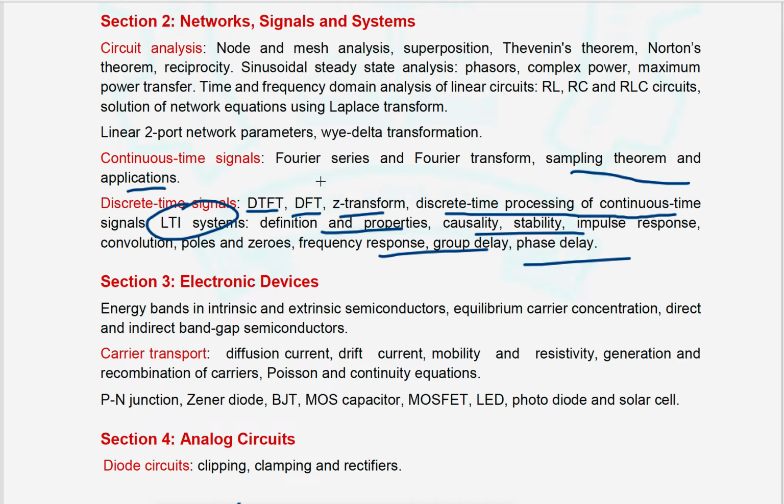All the syllabus topics are the same compared to 2020. Only one thing is left out, that is FFT and filter design. In earlier 2020 and before 2020 papers, FFT and filter design was part of signals and systems, but from 2021 onwards, FFT and filter design is not available in the GATE 2021 syllabus.